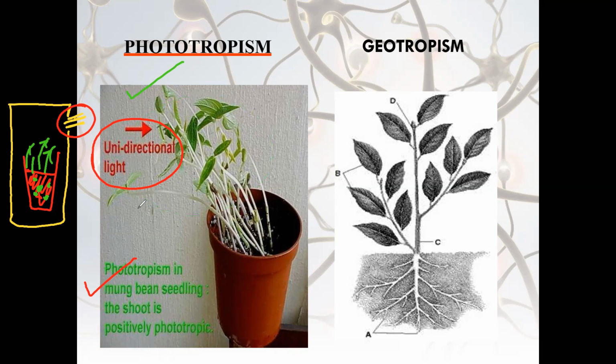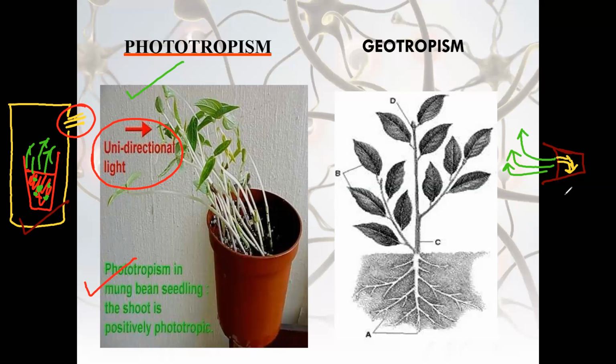This activity also you can perform at home. How will you perform it? You can use the same potted plant. Keep it in this direction or vertically. What you will observe is that the roots will start growing downwards, whereas the shoots will start growing upwards, because gravity is less upwards and gravity is more towards the downward, right?